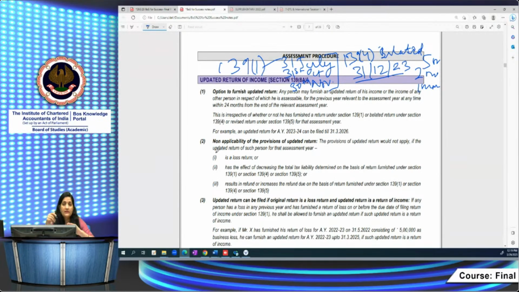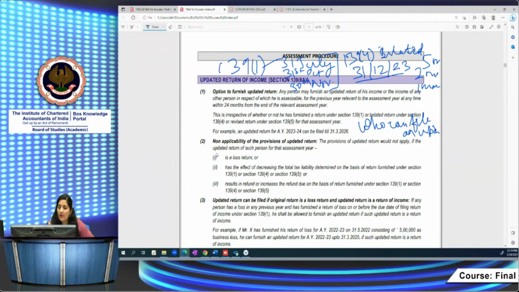In this case, what are the things you have to keep in mind? Subsection 8 has been inserted in section 139. The whole of this section you have to read in 4 to 5 points. What are these points? Who can file an updated return? A person who has already furnished a return of income, or a person who has not furnished a return of income. Even if he has not furnished a return of income as per section 139(1), 139(4), 139(5), then also you have the option to furnish an updated return.